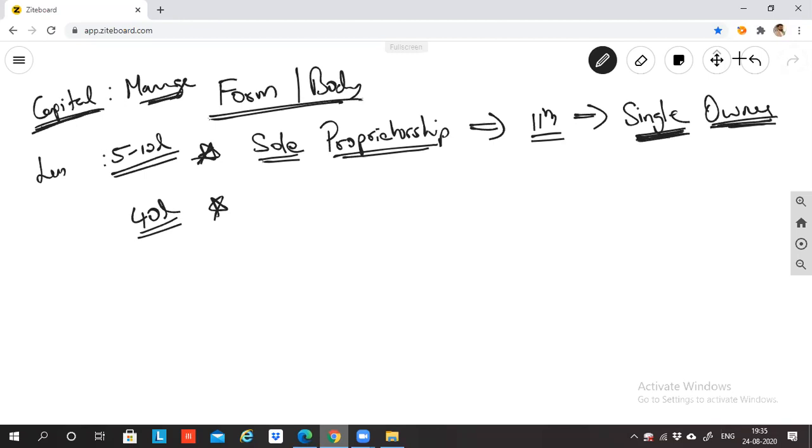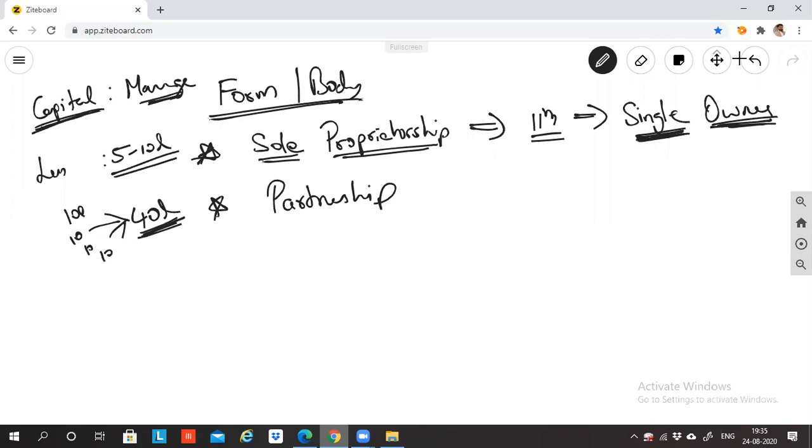So what he will do is he will search for a partner who can invest. So we'll get 4 partners, each investing 10 lakh rupees. So that's when the concept of partnership was invented. So partnership is basically when the size or nature of business is huge and you require more capital. To pool more capital, we form a partnership business.